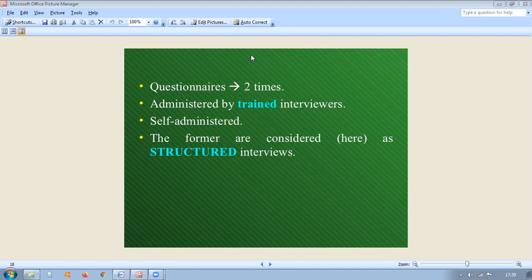Now, use of secondary data. For what purpose do we use this secondary data? Secondary data may be used in three ways by a researcher. First, some specific information from secondary sources may be used for reference purposes.